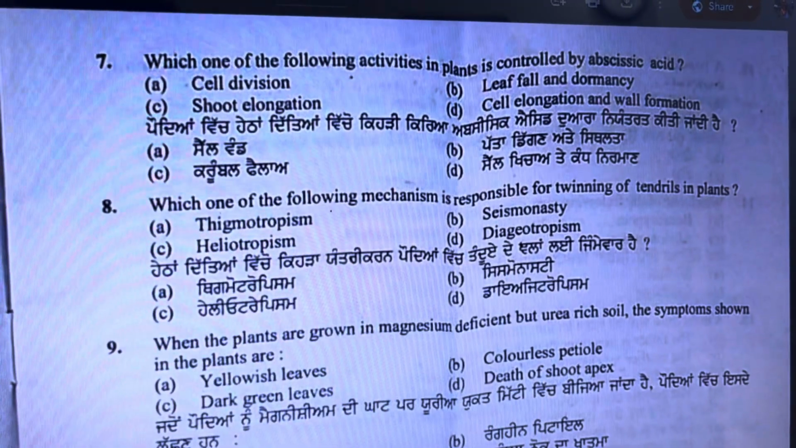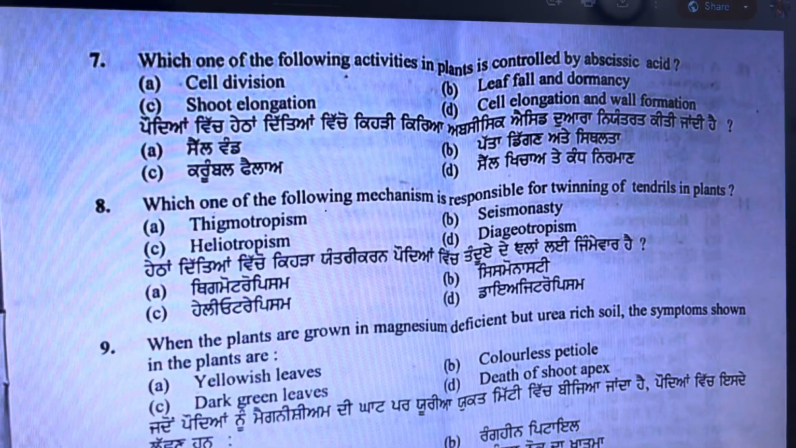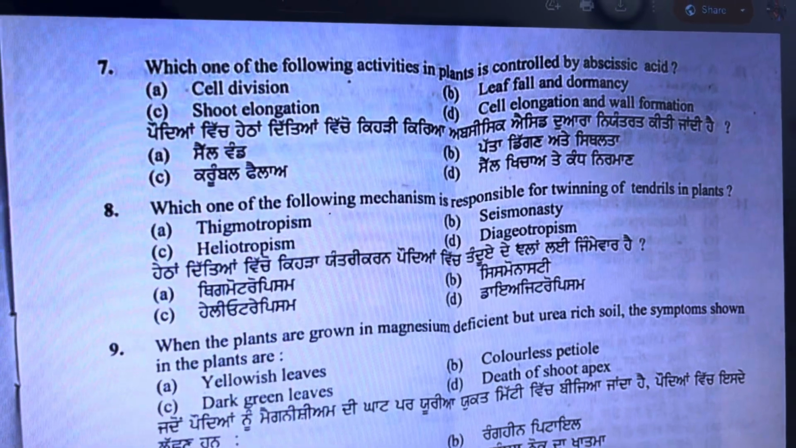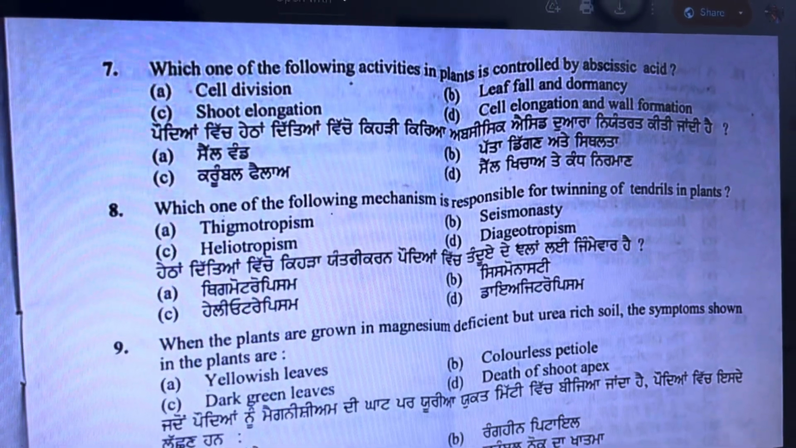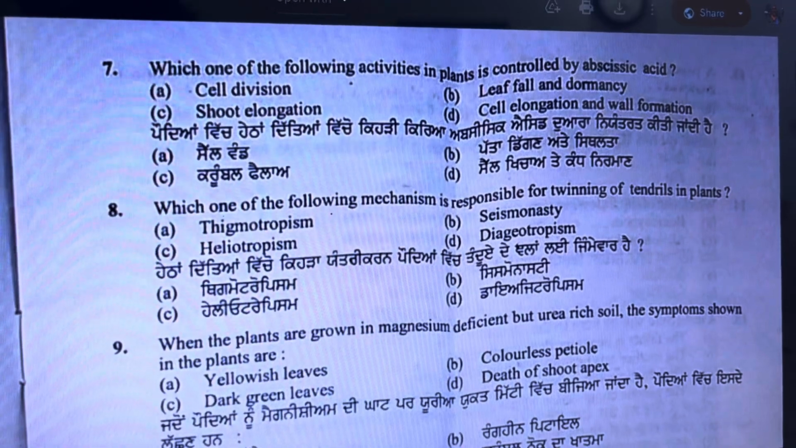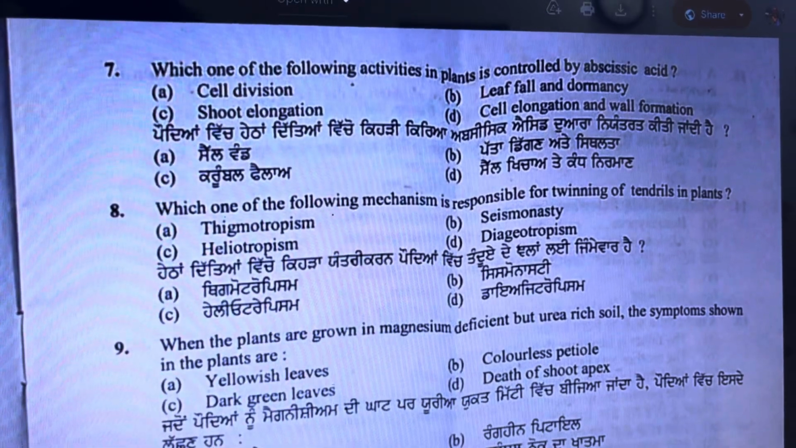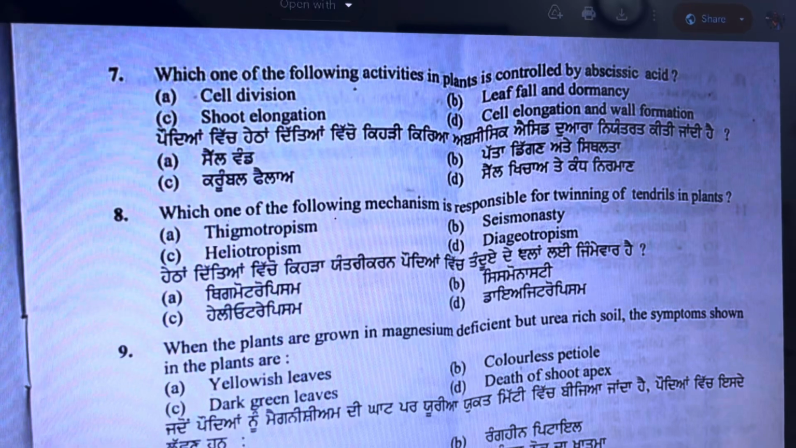Question number 7, which one of the following activities in plants is controlled by abscisic acid? Abscisic acid is generally a hormone that is responsible for dormancy in plants. Here the correct answer is leaf fall and dormancy.